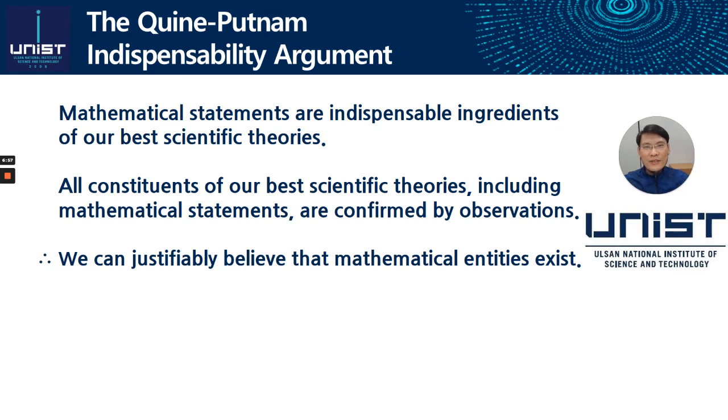Let me now turn to the famous argument for mathematical realism called the Quine-Putnam indispensability argument. It can be summarized as follows. Mathematical statements are indispensable ingredients of our best scientific theories. All constituents of our best scientific theories, including mathematical statements, are confirmed by observational evidence. Therefore, we can justifiably believe that mathematical entities exist.